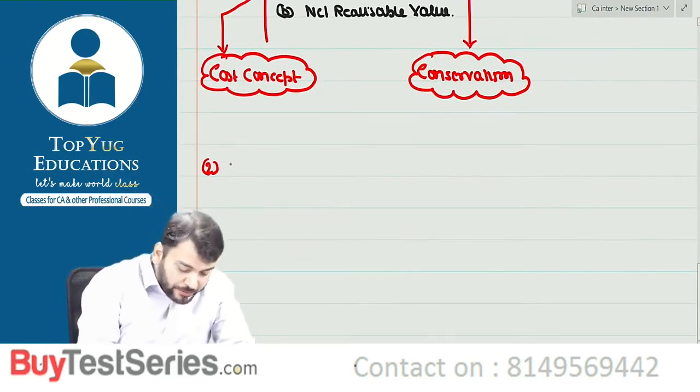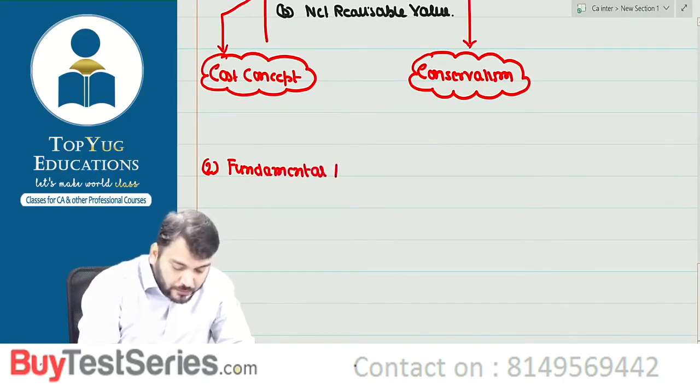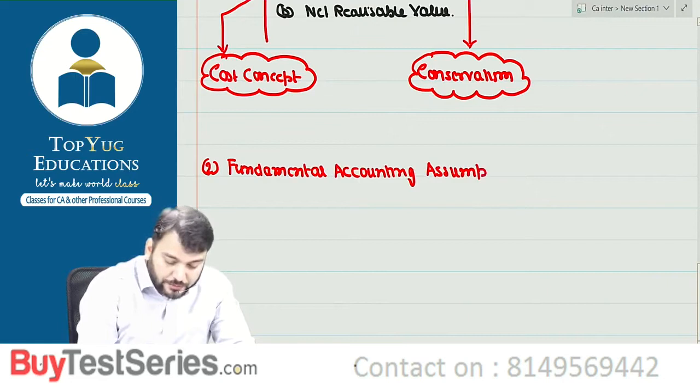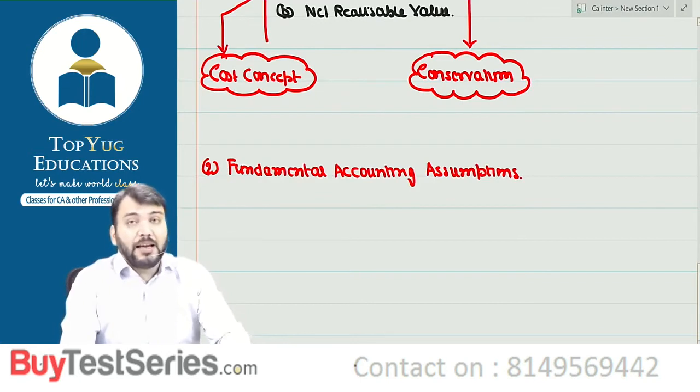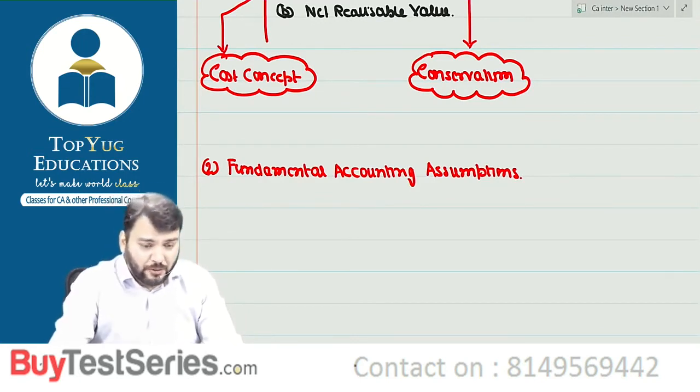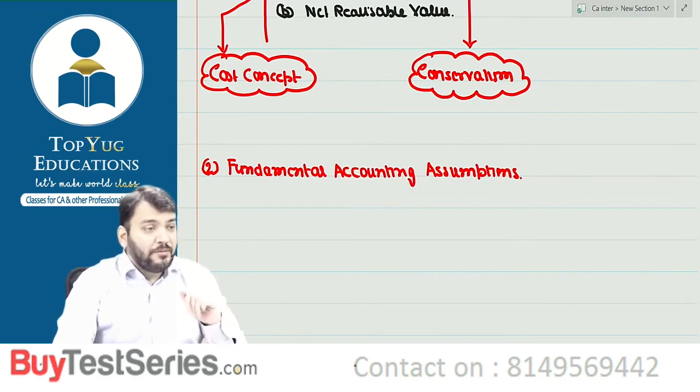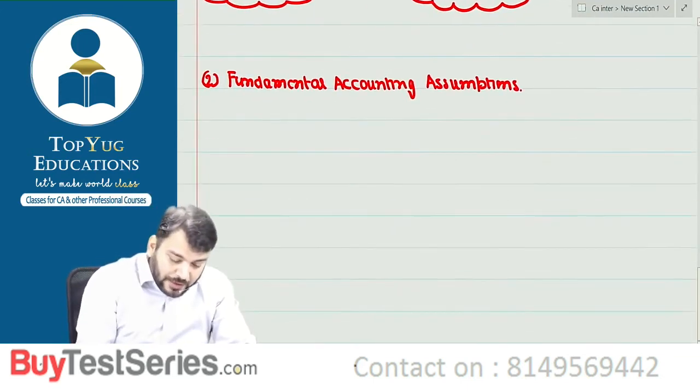Now come to the second point. Write down: fundamental accounting assumptions. Now you all know there are three fundamental accounting assumptions. First is going concern, second is consistency, third is accrual basis.